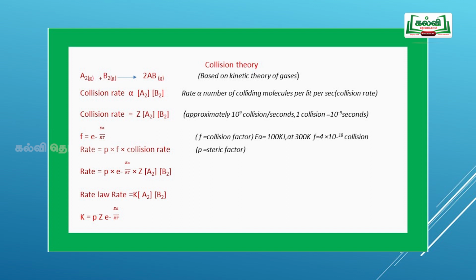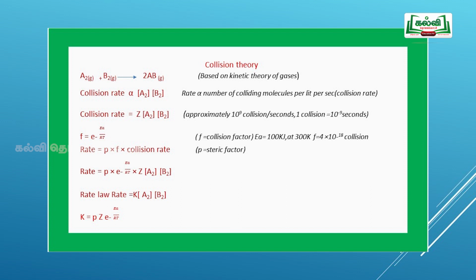For example, generally 10 to the power of 9 collisions take place per second, that means one collision is equal to 10 to the power of minus 9 seconds. All the collisions will not take place at 10 to the power of minus 9 seconds. Hence, it is impossible. Those molecules which possess greater than the activation energy and cross over the threshold energy, those molecules with the proper orientation alone form products.